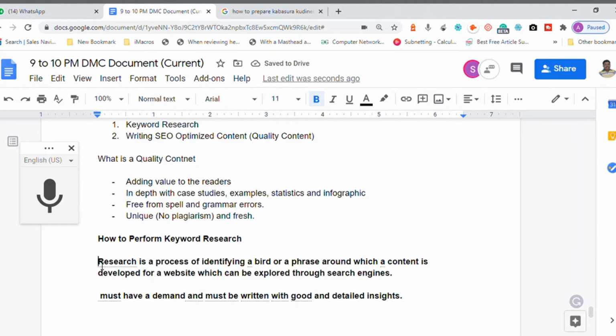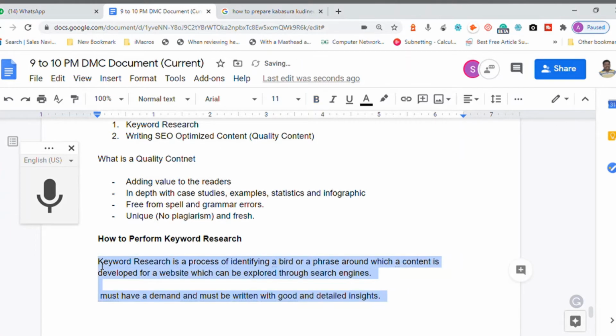So, keyword research is a process of identifying a word or a phrase around which content is developed for a website, which can be explored through search engines.